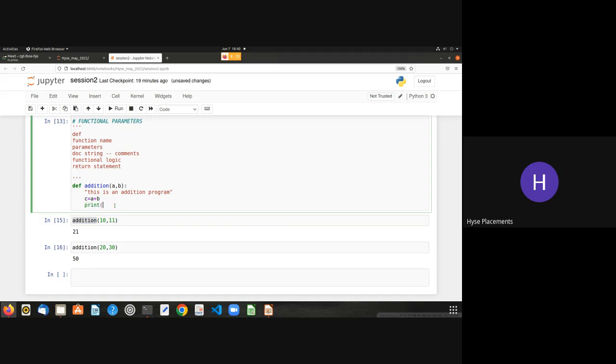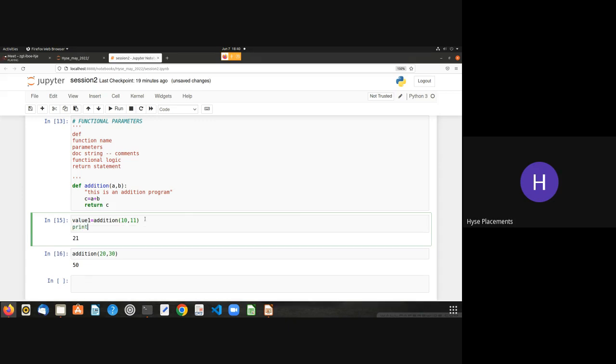If you use a return statement, return c, you can store that value inside a variable. See, value1 equals the addition of 10 comma 11. If I print value1, it stores whatever the output is inside value1 because of the return statement whenever you're calling it.